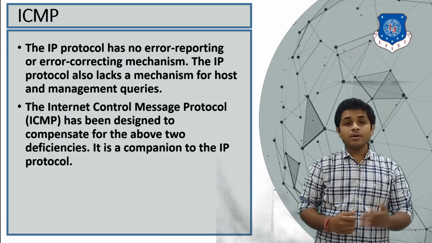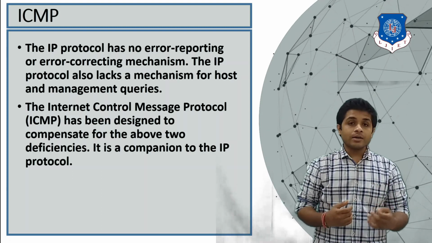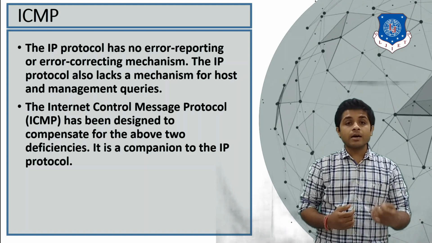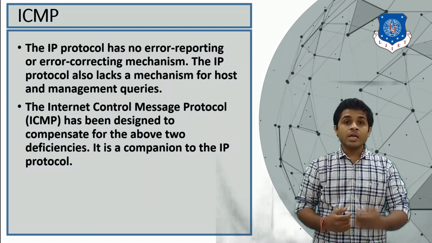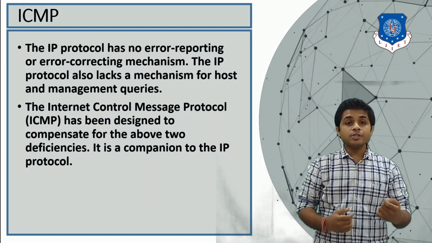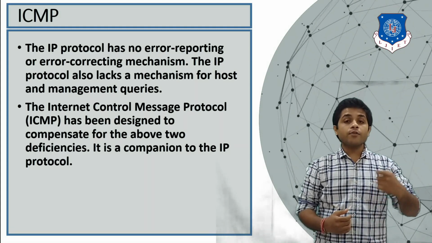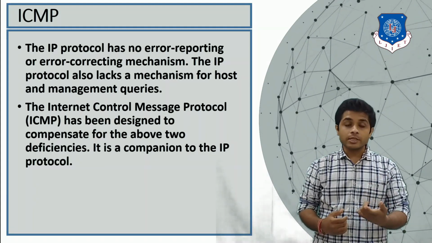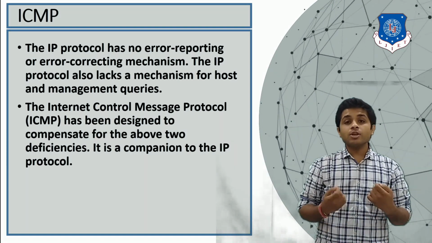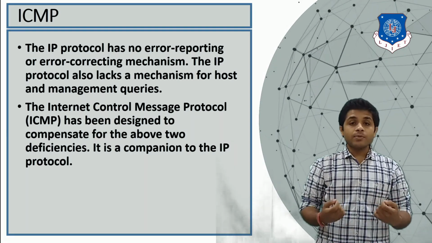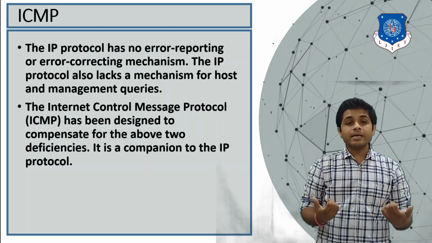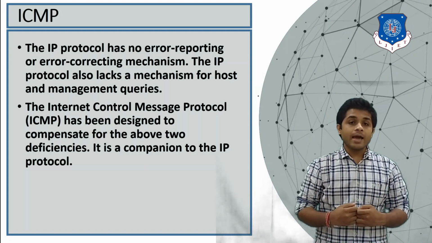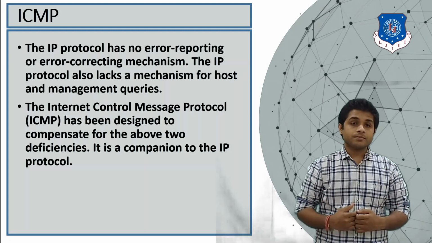If you remember, the data link layer is responsible for delivering data from one node to another node. But the network layer is responsible for delivering data from one device to another device. So whenever there is a loss of a packet, the network layer doesn't know, and that will create an error at both sides.